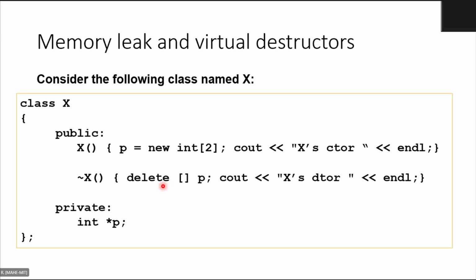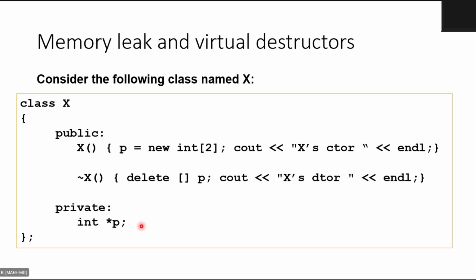Now look at this code. The title says memory leak and virtual destructors. So let us see how memory leak is happening here in this code. Observe this code. There is a class called X, public. There is a constructor, P equal to new int of 2. So X constructor is called. Then destructor of X, delete P. Simple.